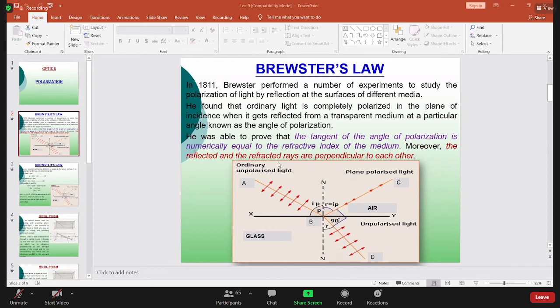Now tell me how we can write this equation. Tangent of the angle of polarization is numerically equal to the refractive index of the medium. What will the equation be? mu equal to tan theta. Why theta? Here it is tan i_p. We will denote it by i, that is the angle of incidence, which here is the angle of polarization. Let's discuss it on the board.